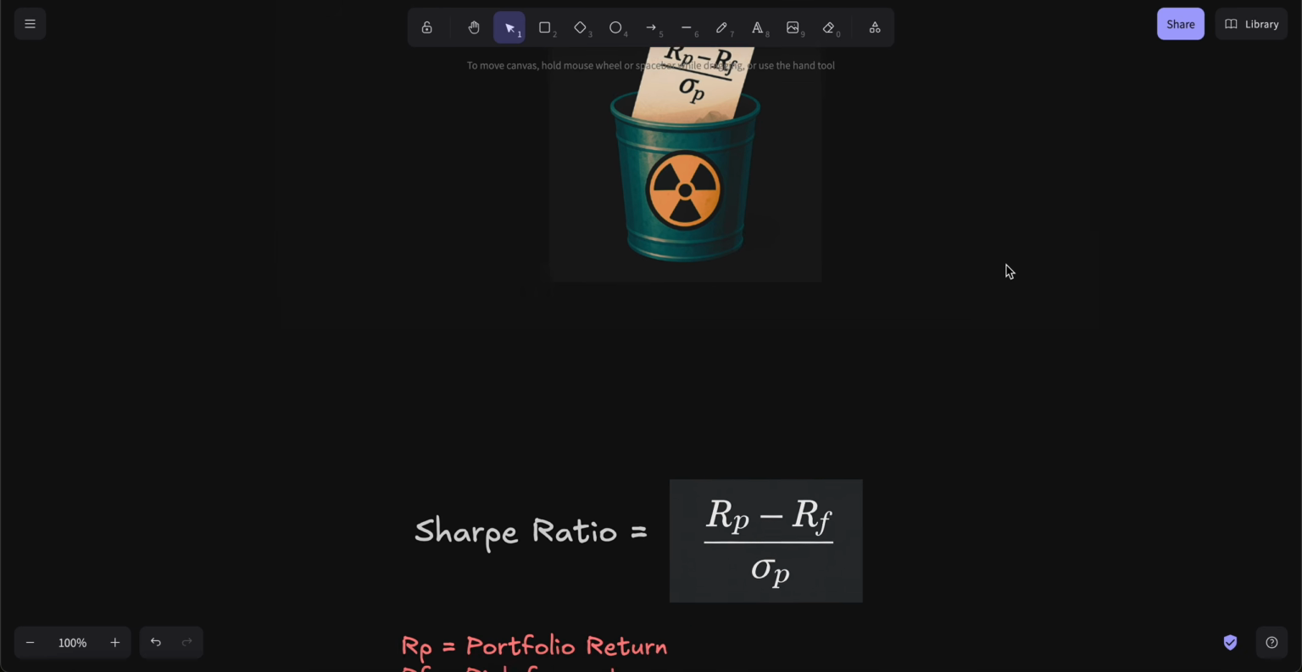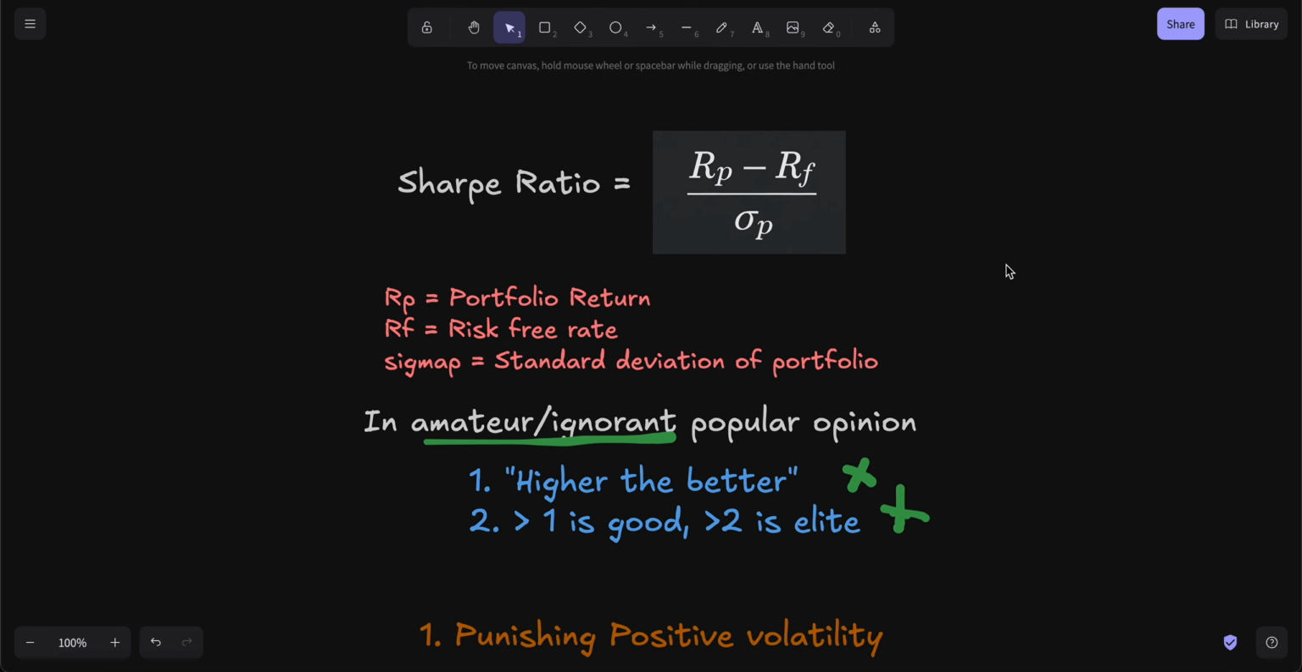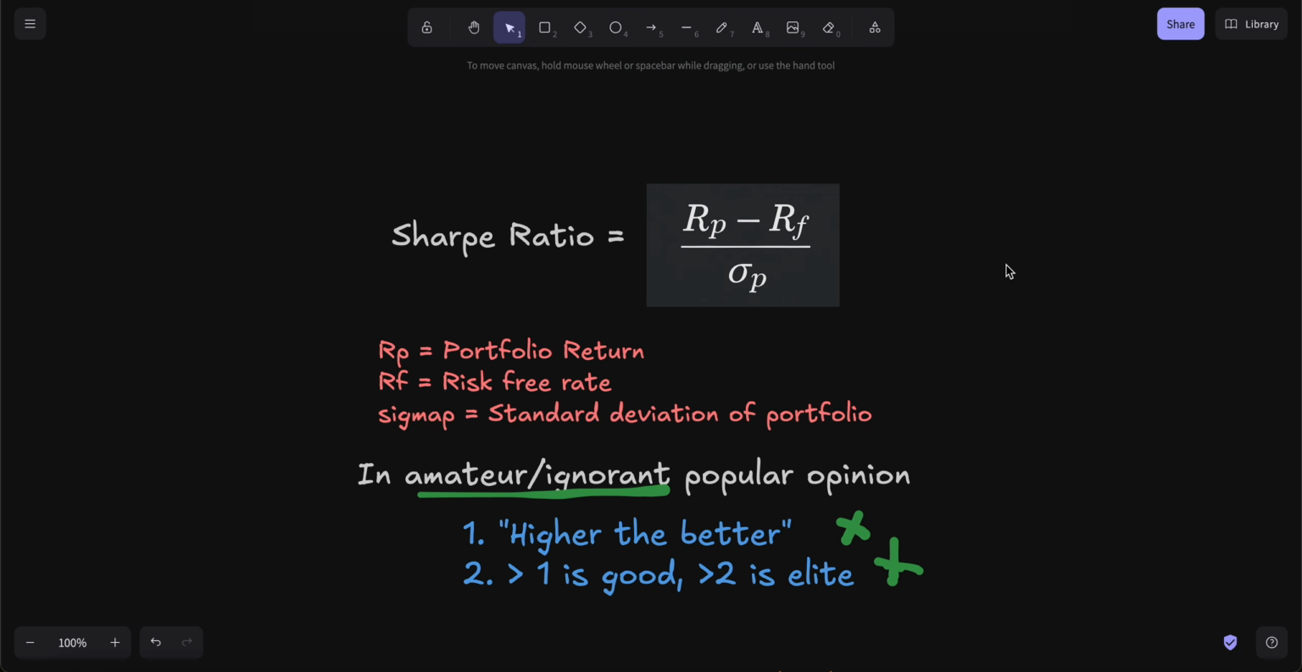So we'll just do a rough definition of what the Sharpe ratio is. Basically it is just (Rp minus Rf) divided by sigma p. Rp is the portfolio return. Rf is the risk-free rate, which is the rate offered by the banks or the Federal Reserve, and sigma p is the standard deviation of the portfolio.